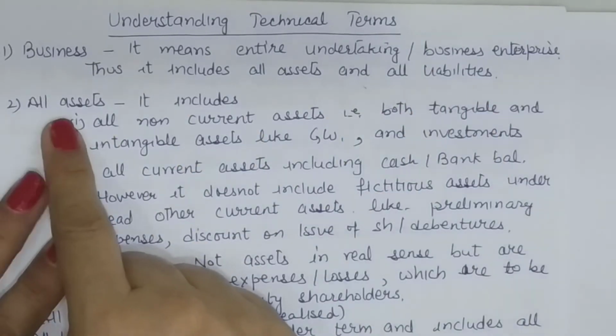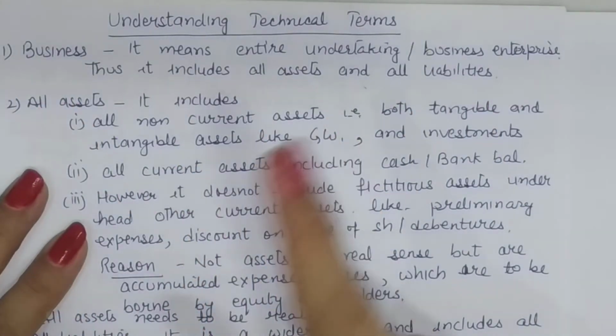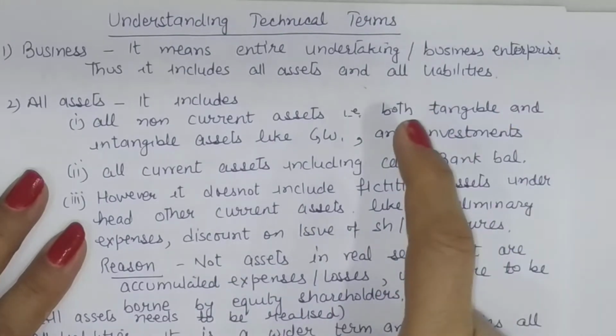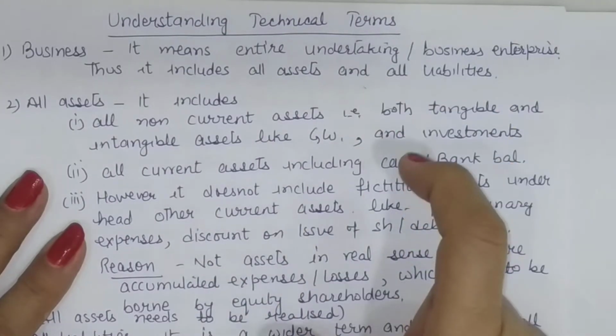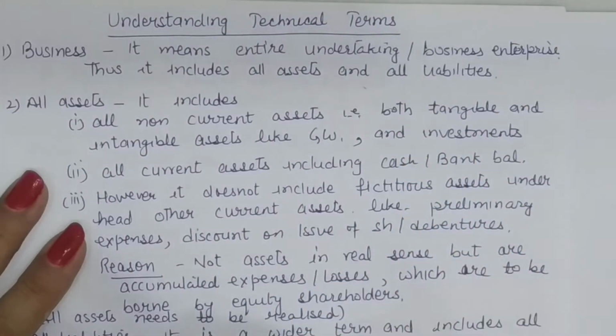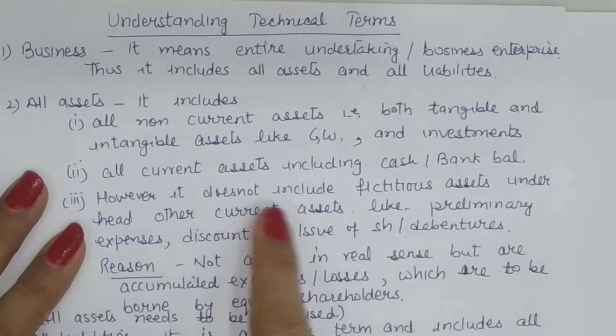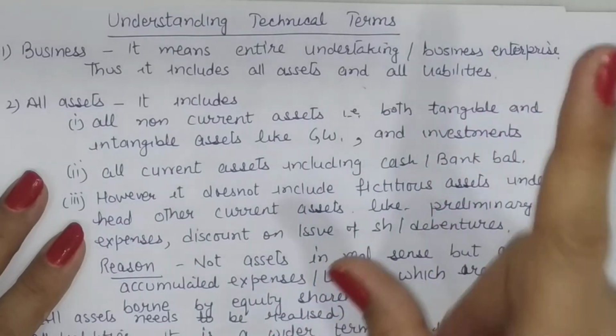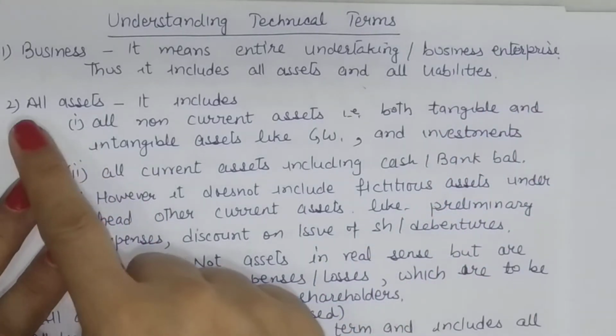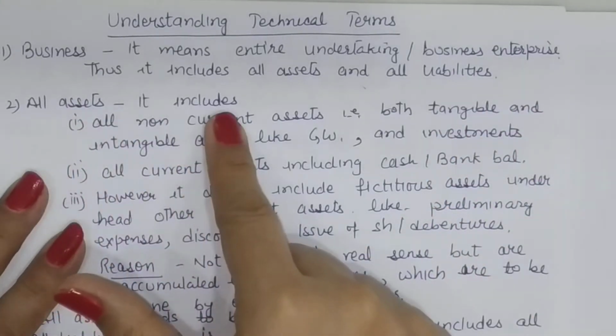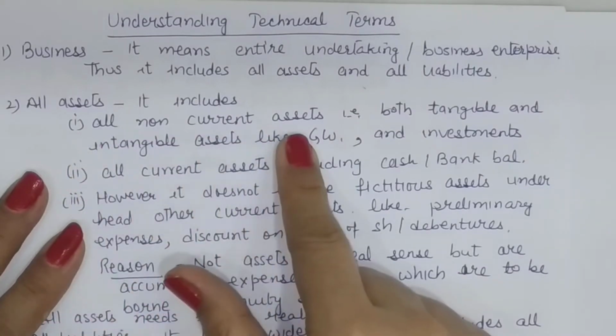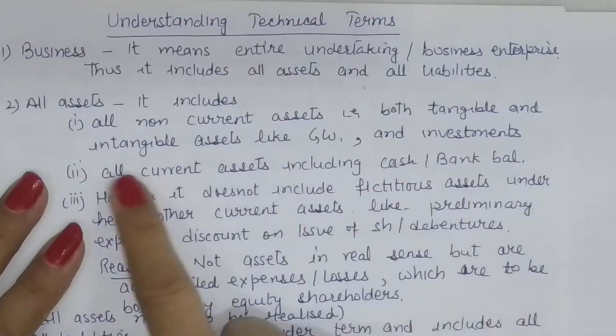Now effectively the term all assets include all assets, whether non-current or current, investments, etc. But it excludes one particular category of assets, that is fictitious assets. So let me repeat it again. The term all assets include all non-current assets, that is both tangible and intangible.